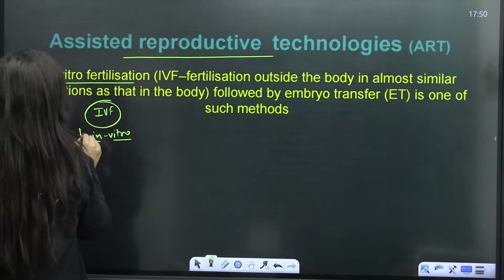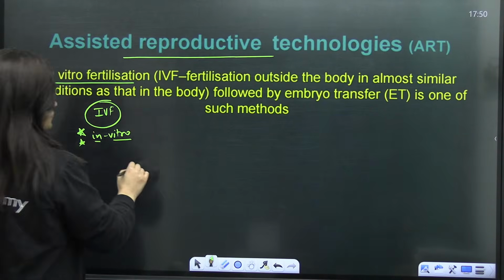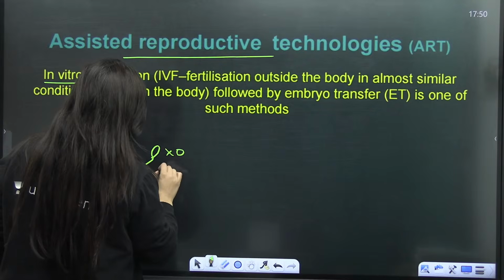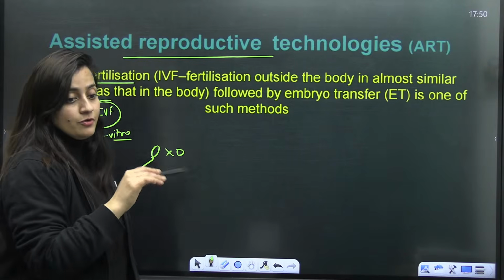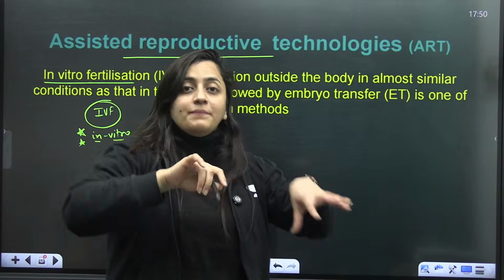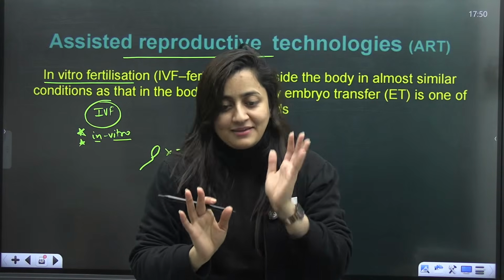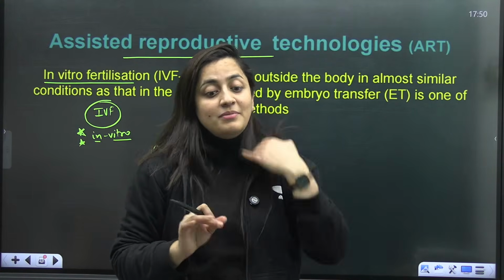So it is the in vitro fertilization, right? The sperm and the ovum will fuse there in the lab. It's not like they will fuse in the lab or in the test tube, or the baby will develop in a test tube. No, it's not like that, right? The baby will not develop in a test tube.